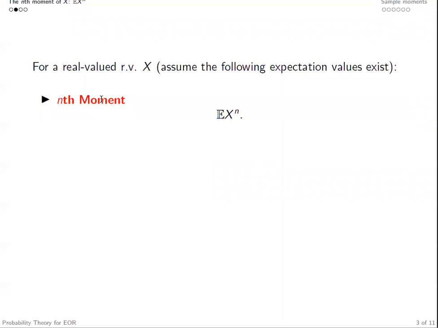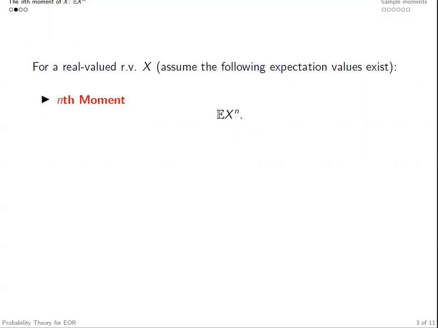So for a real valued random variable x, if the expected value of x to the power n exists, this value will be the nth moment of x. In the following, we're going to assume that all the following expectation values exist.